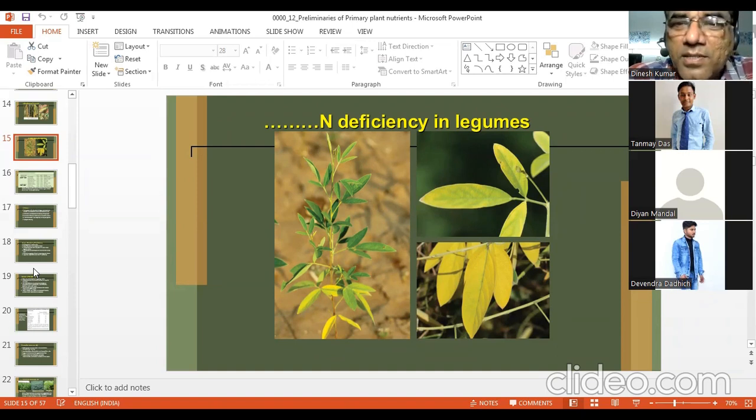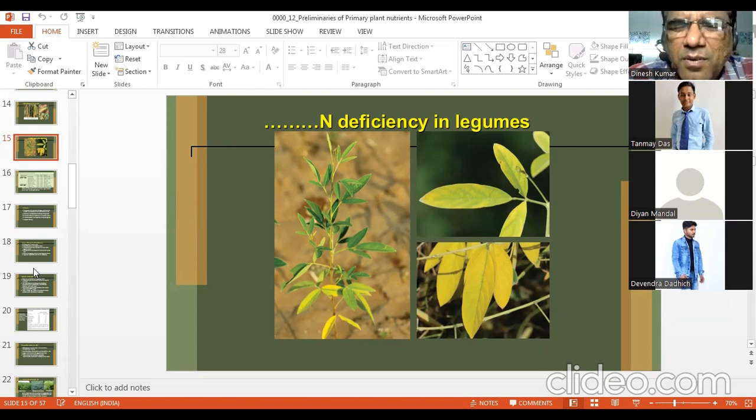It is giving some advantage, although these pulses fix nitrogen. This is important: if you give a starter dose, for the remaining requirement they are self-sufficient. In the beginning, they require it. Also it is important that there is concurrent transfer of nitrogen. When legume is growing in the field, through root exudation a significant quantity of nitrogen is transferred to the soil while legumes are growing.